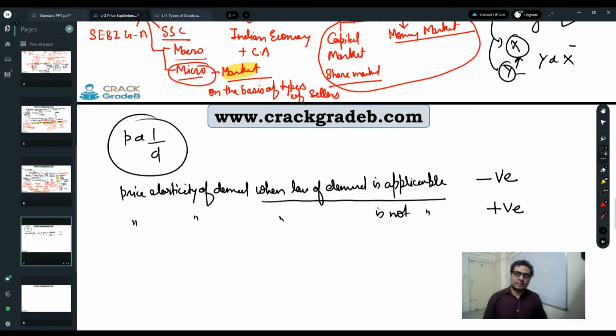I have explained this in detail in the very first lecture of this series. So those who have missed that part, please go there and try to understand from there, right? So the value of elasticity is positive when directly proportional. Yes, positive means directly proportional and inverse proportional means negative elastic, right?